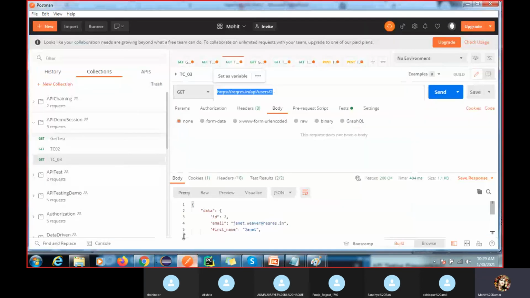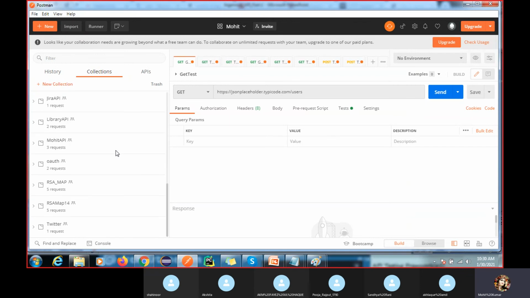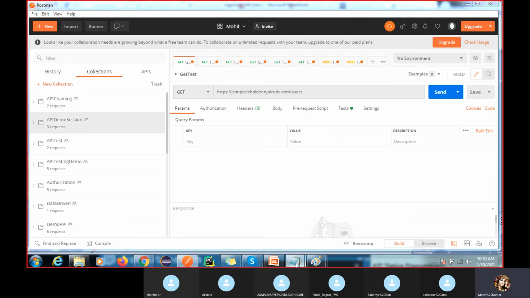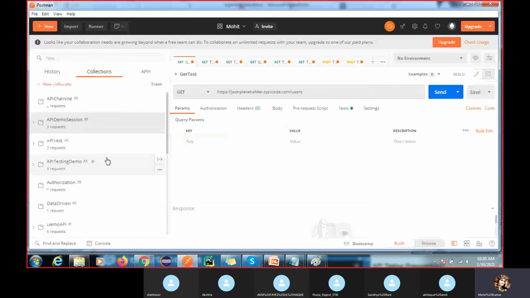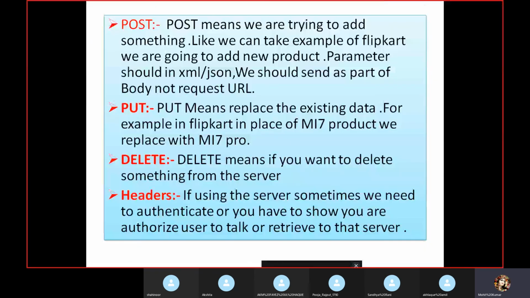So let me check if I have anything like a POST one, so I can show you. Not here. Okay, let me, I have already, no. Okay, I'll show you. Okay, I have this example. If you go through the example, then you will understand all the theory.